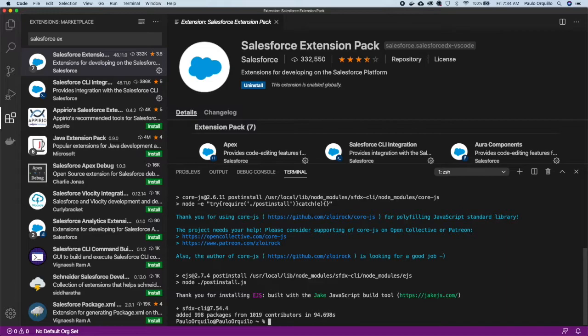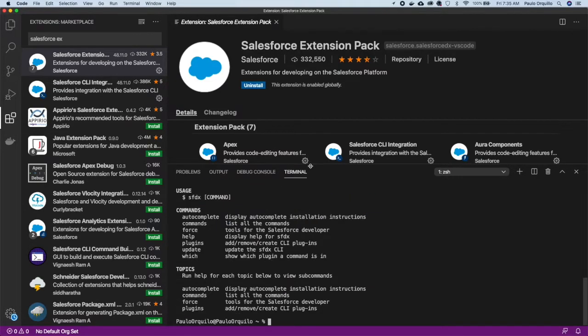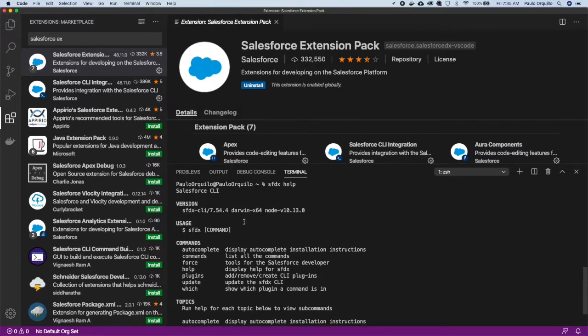Once it's installed, you could go to the command line, say sfdx and say help. You should be able to see this.